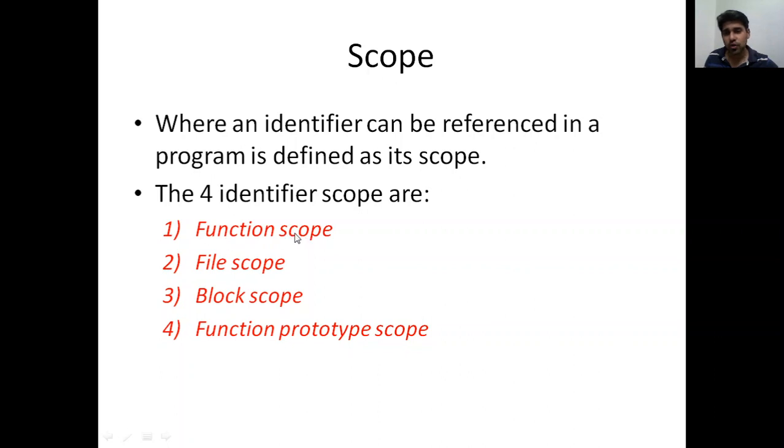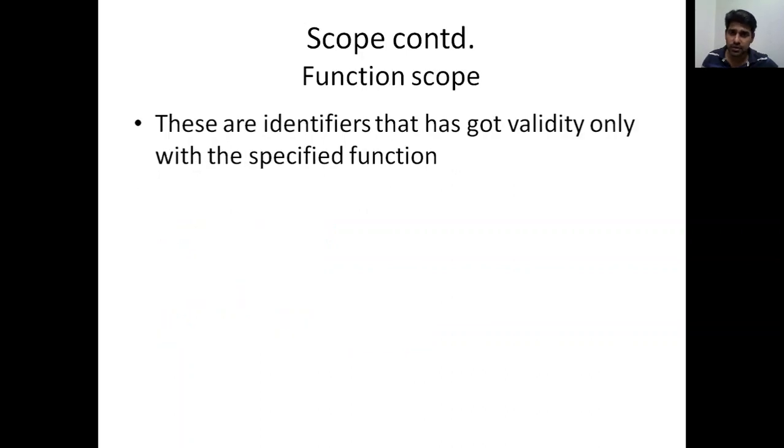So the scope of the variable will be within that function alone. When it is file scope, it will be available throughout the file or the source file. When it is block scope, it will be available within the block. Function prototype, only within the function prototype. So let's see in detail.